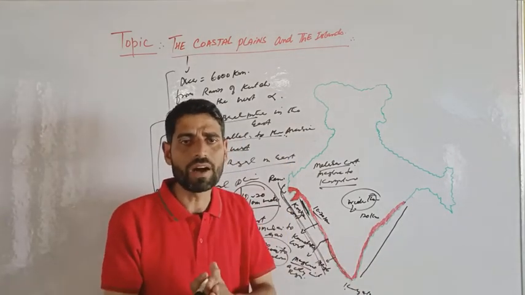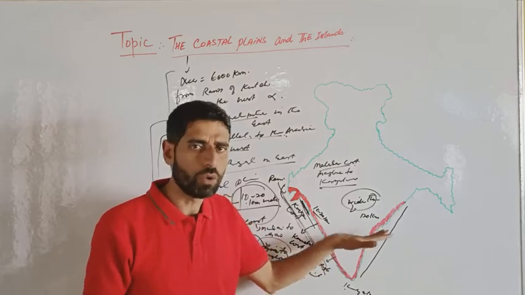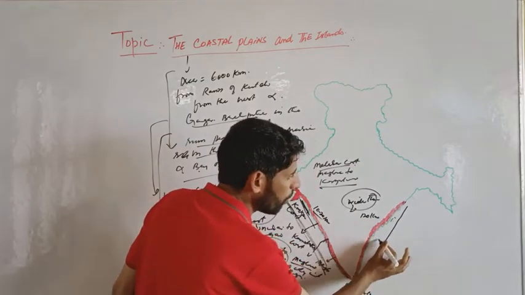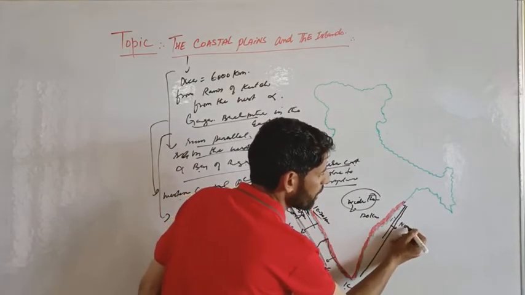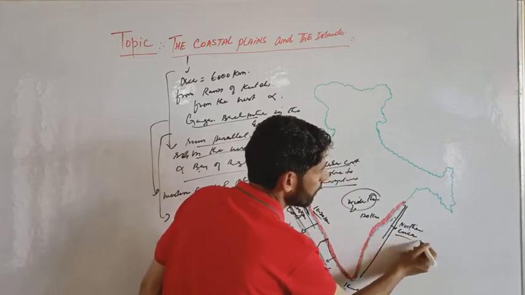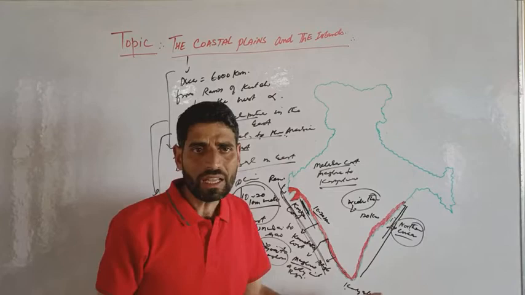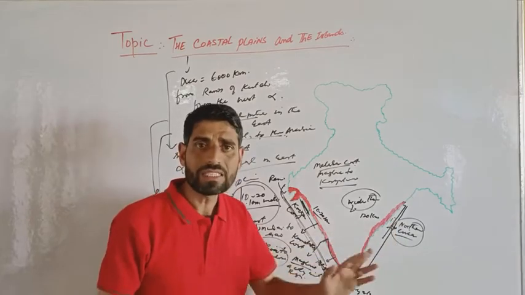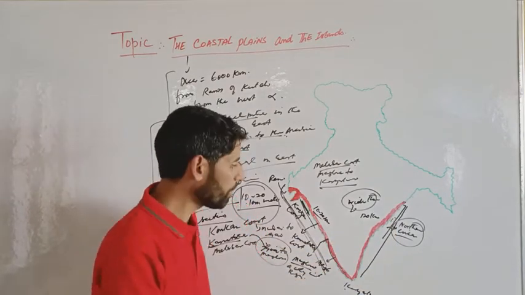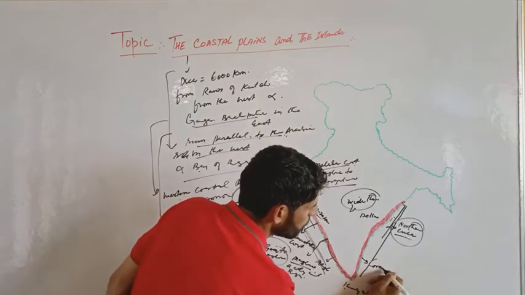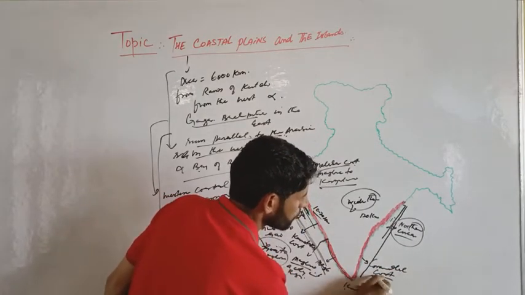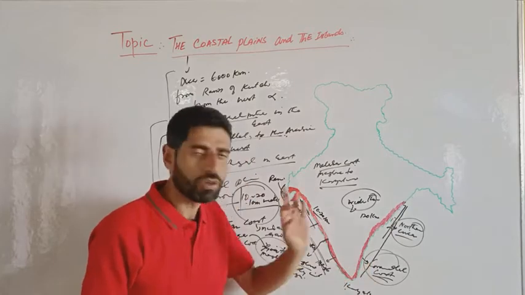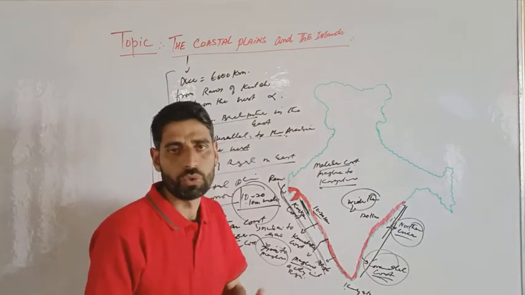The northern part of the eastern coast is known as Northern Circar, and the southern part is known as the Coromandel coast, remember.